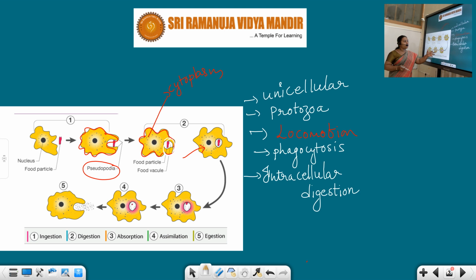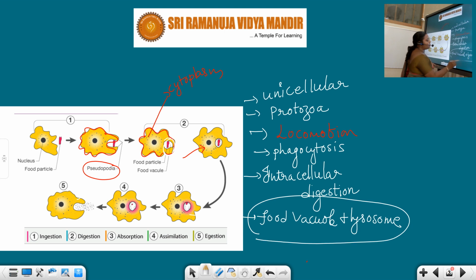And in the next step, what is happening here? This food vacuole again associates with the lysosome. Now, in this association, what is happening, students? Lysosome is one of the secretory cell organelles in the cell. This lysosome secretes some enzymes, secretory enzymes, which are nothing but amylase, lipase and proteases.